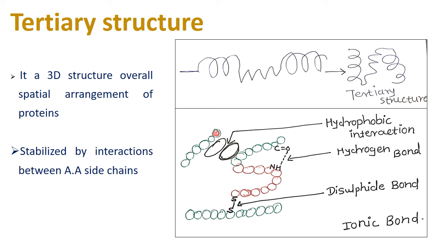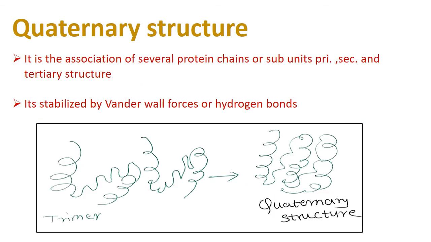From tertiary structure, quaternary structures occur. Quaternary structure is a complicated, complex structure. It is the association of several protein chains. We have seen that primary, secondary and tertiary structures are made up from one or two polymeric chains. But in quaternary structure, there are many structures like tertiary structure, and the formation of a bundle of structures, that complicated, complex structure, is known as quaternary structure, and it is stabilized by van der Waals forces or hydrogen bonds.